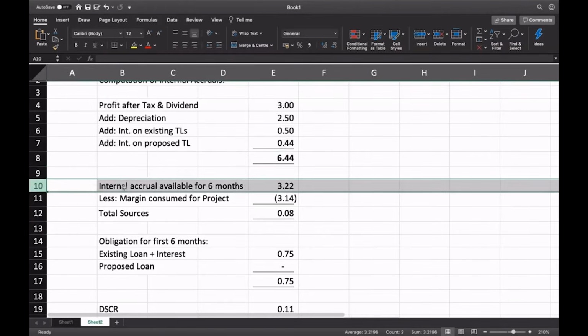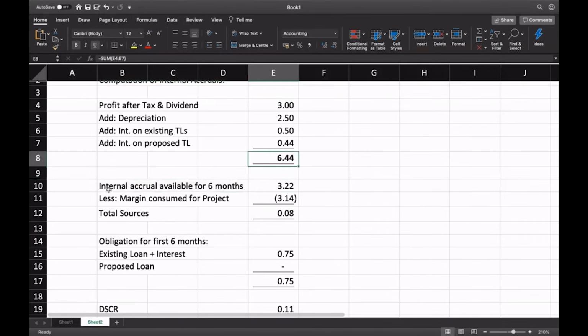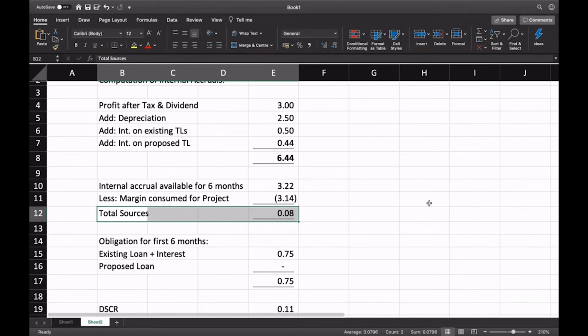Look at this. If this is for 12 months, we can find out what is the internal accrual for 6 months. I've just taken this figure divided by 2, so 3.22. And we are saying the margin of 3.14 will be fully met out of internal accruals. So if I deduct the margin 3.14 from this 3.22, what is left over is only 0.08. This is the only source available now.